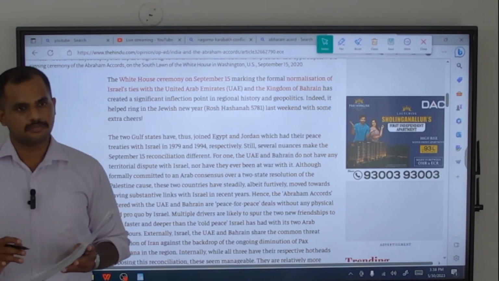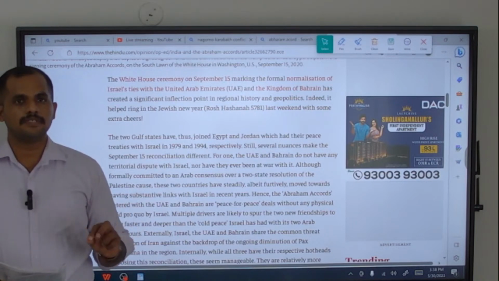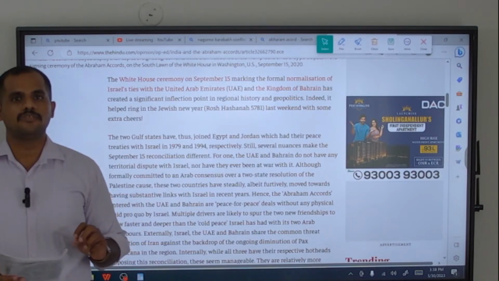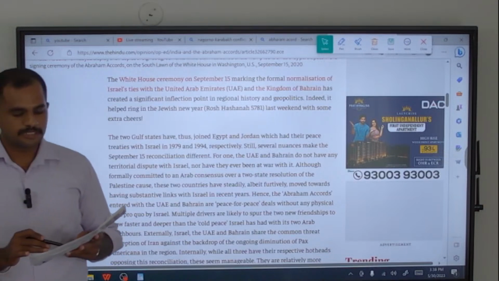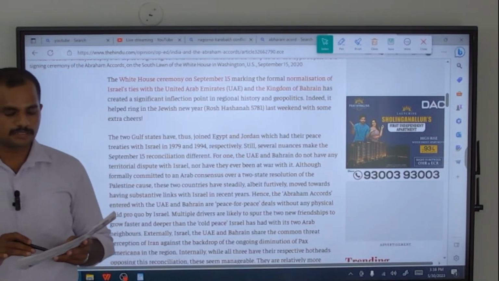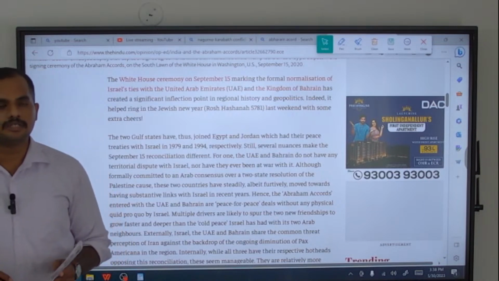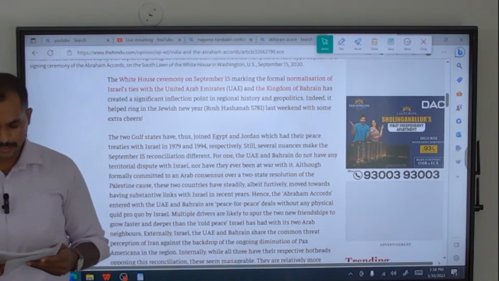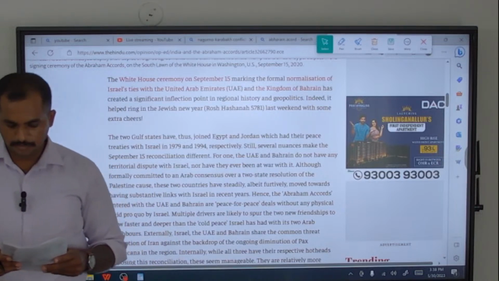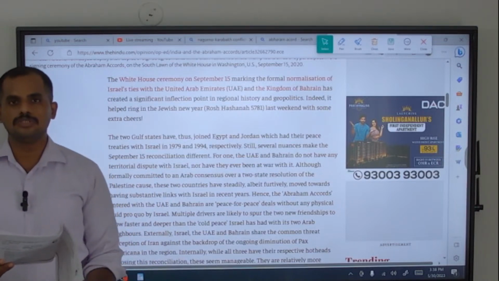No, the peace negotiation has been taking place for the past two and a half decades, but no peace initiative was signed between Israel and the Arab League mediated by Saudi Arabia. So statement 2 is wrong. So we can go to the answer as option C: statement 1 is correct, but statement 2 is incorrect.